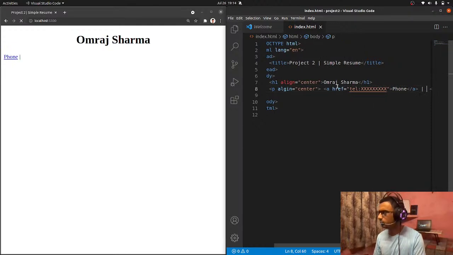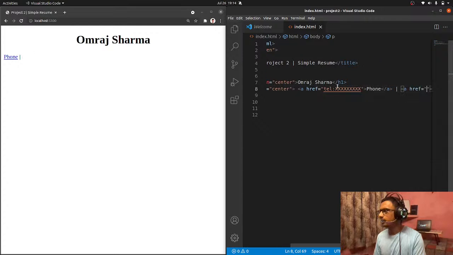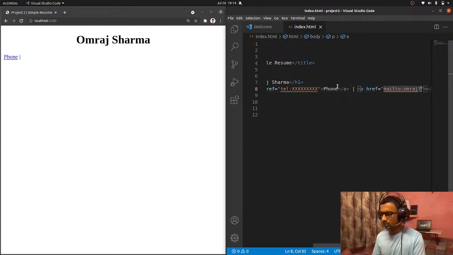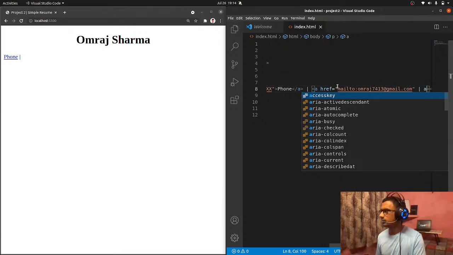Similarly, you can do one more thing: an anchor tag for mailto, where you can write your mail over here, or I will just write my actual mail @gmail.com.